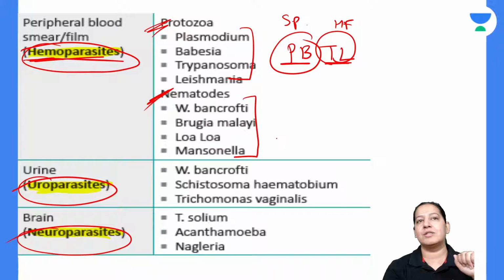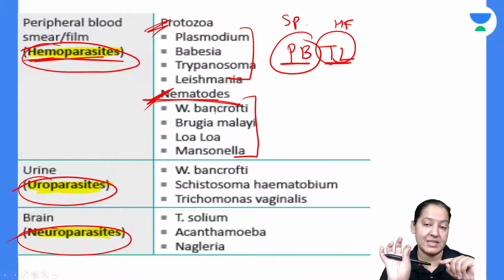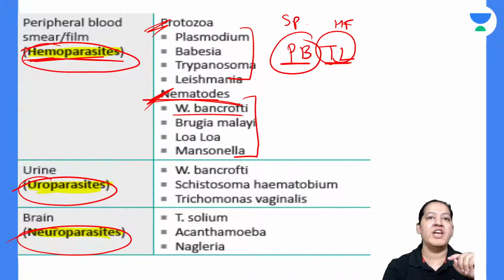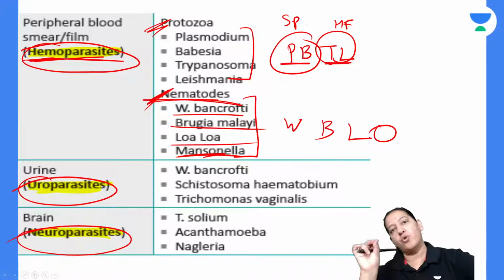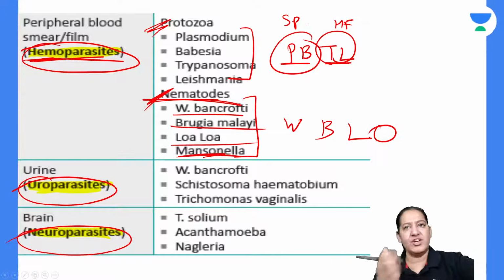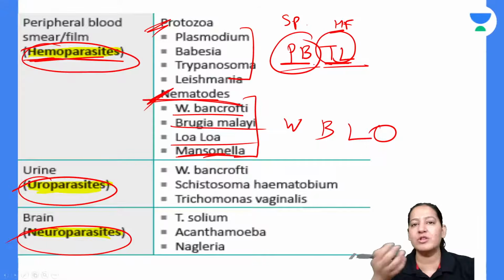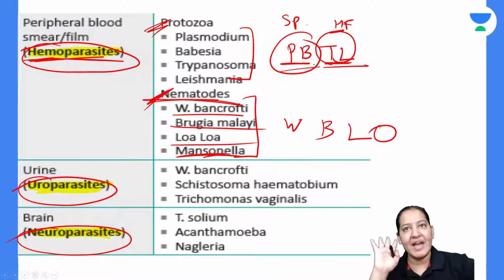Now tell me the 4 metazoa. All of them are blood nematodes. I've told you nematodes में 3 categories: the intestinal one, the tissue one, the blood one. Blood वाले चारों बता. So Wuchereria bancrofti, Brugia malayi, Loa, and the 4th one is Onchocerca volvulus. I've told you this classification. So don't learn the mnemonic. You already know the classification. Classification में ये hemoflagellate है. Hemo means blood ना. और sporozoans में ये दोनों blood में होते ही हैं. So there is no mnemonic for you, but yeah, you can learn like this. So these are the 8 parasites which reside in blood.